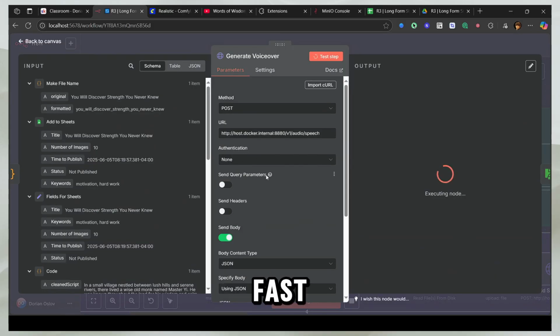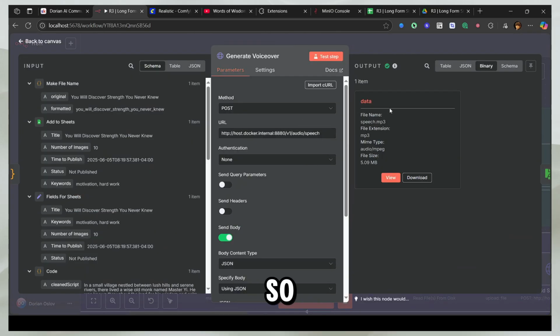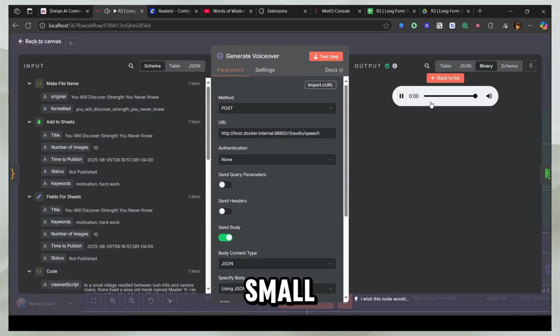And if your computer is fast and you're running the GPU version of the text-to-speech, it's even going to take less than 1 minute. This took about 2 to 3 minutes because I'm running the CPU version, and it's also such a big audio. It's a 10-minute audio. It has already made us the audio.